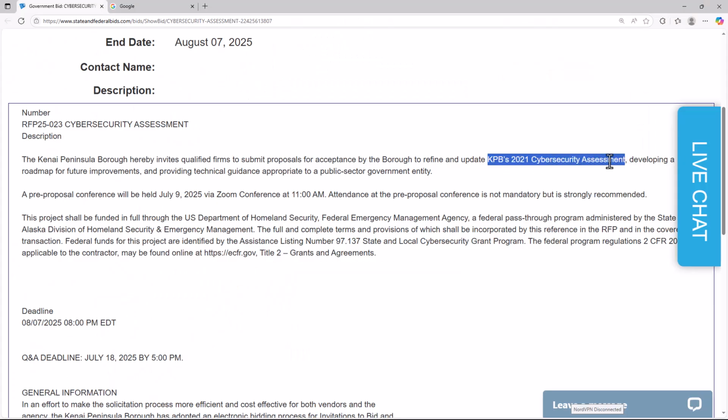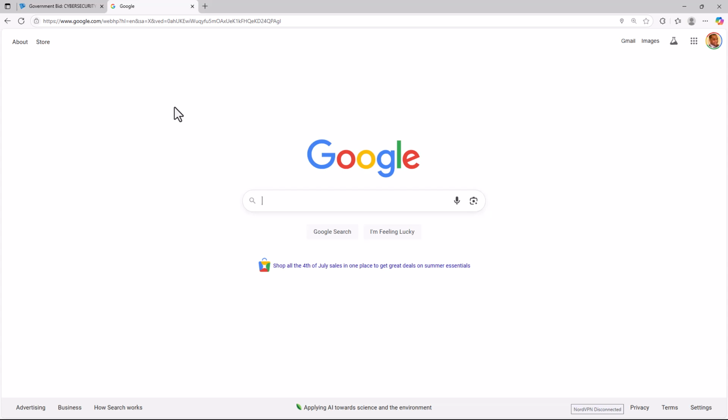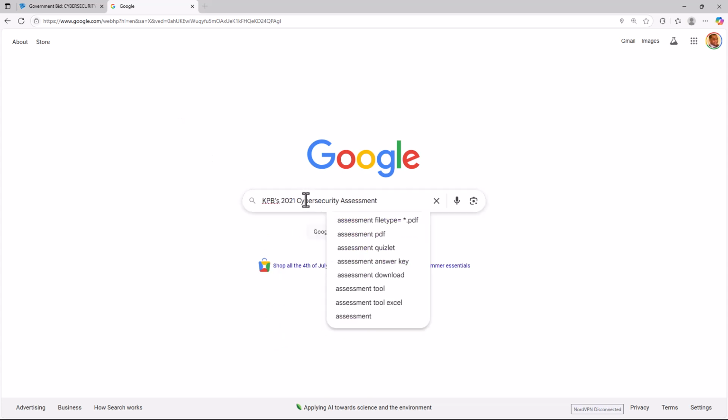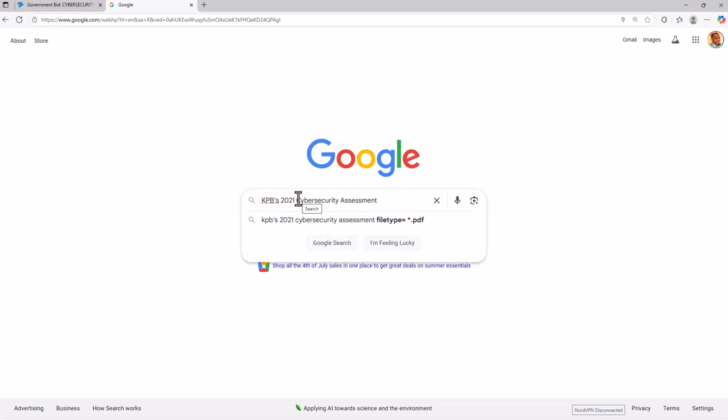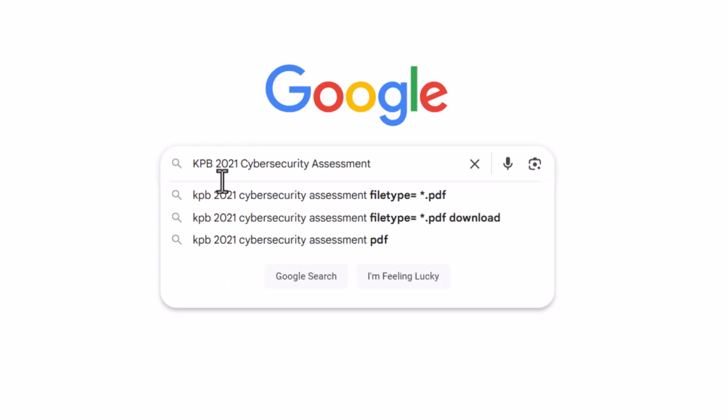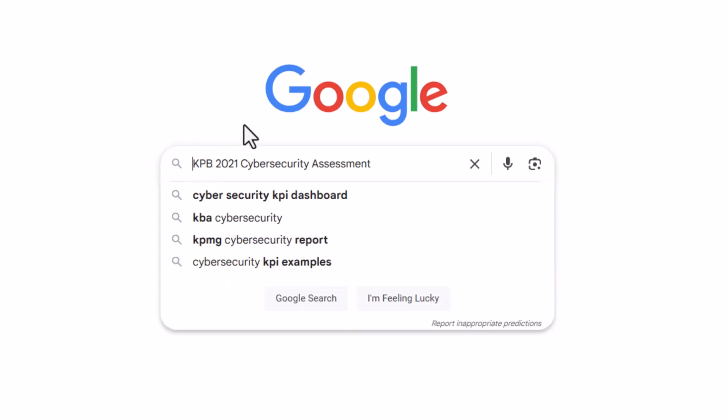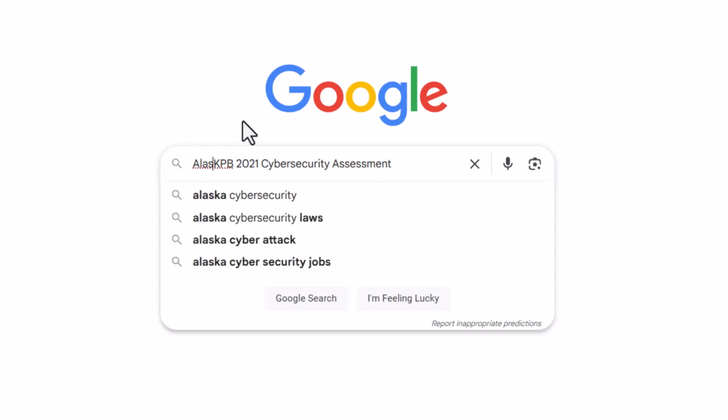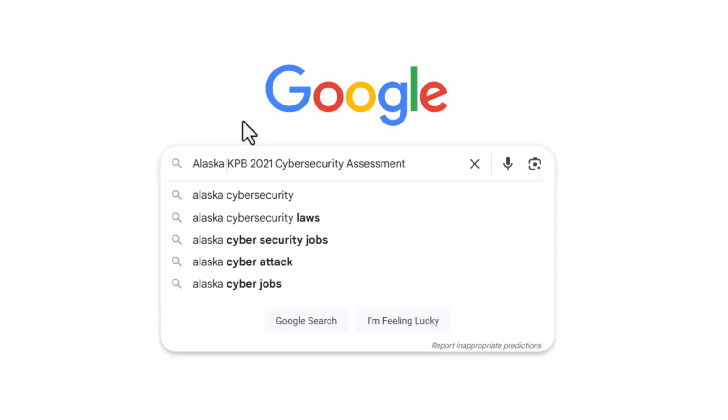So we're going to quickly copy this here. This is something that's unique or specific. We'll go into Google and we'll take away this and just make it KPB. And let's add Alaska in front, because everyone's like, what the heck is that? And this is where our parameter comes into play.